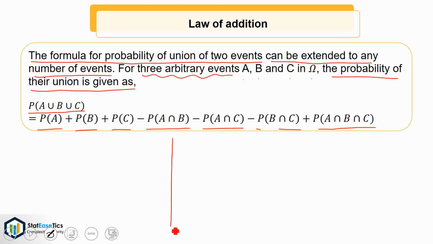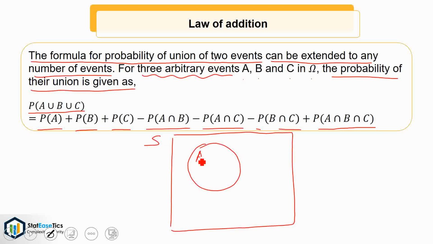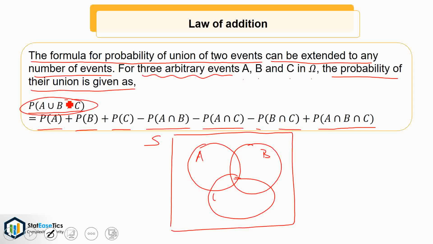Let's understand with the help of Venn diagram. Suppose this is our sample space S and this is the probability of event A, this be the probability of event B and let this be the probability of event C. Then probability of A union B union C will be probability of A plus probability of B plus probability of C minus probability of A intersection B, A intersection C and B intersection C plus the probability of A intersection B intersection C, that is this area.